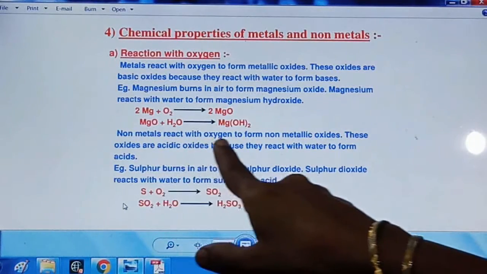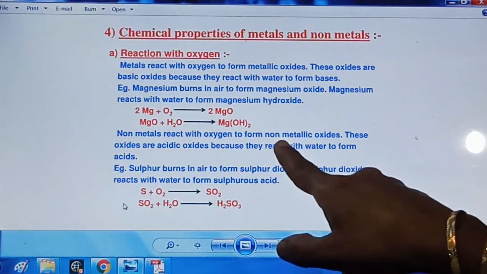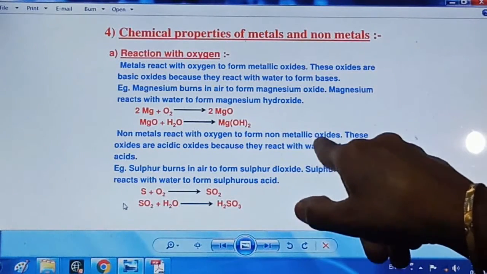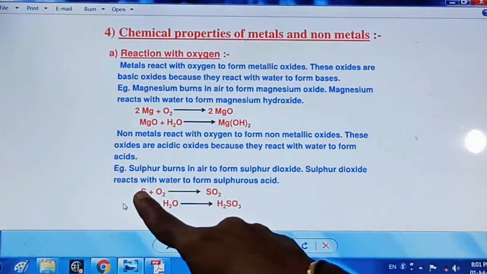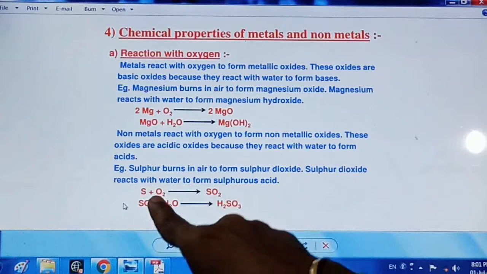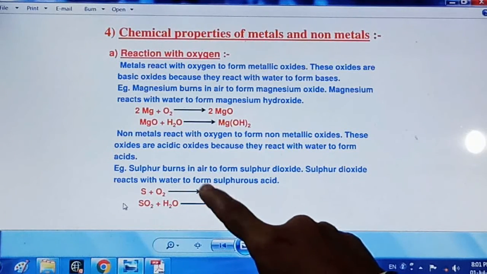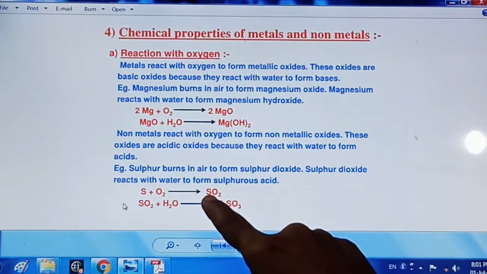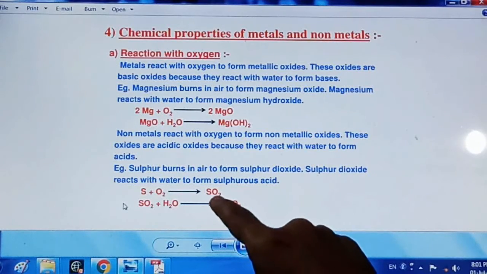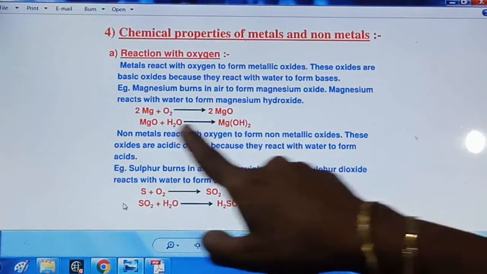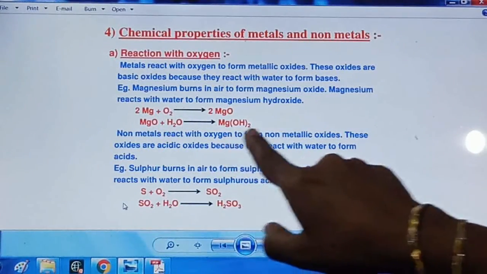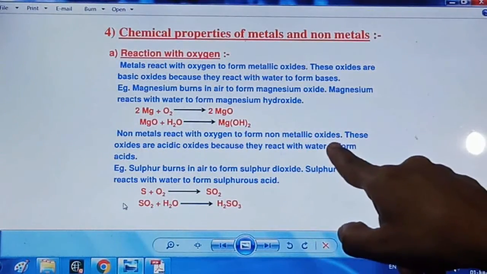When a non-metal reacts with oxygen, it forms non-metallic oxides, right? Suppose sulfur is a non-metal. Whenever this sulfur reacts with oxygen, it will form sulfur dioxide. Two atoms of oxygen are there, so it is sulfur dioxide. So it is a non-metallic oxide. In this way, whenever a non-metal reacts with oxygen, it forms non-metallic oxides.